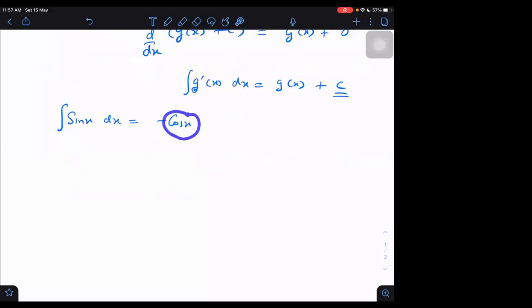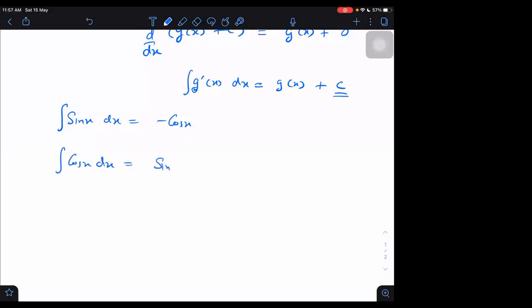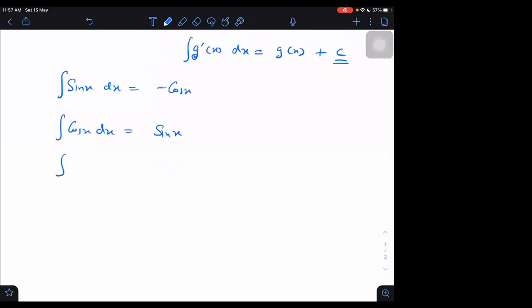Why is it minus cos x? Because the differentiation of cos x is minus sin x, so the derivative of minus cos x will be sin x. What is the integration of cos x? Sin x. What is the integration of secant square x?